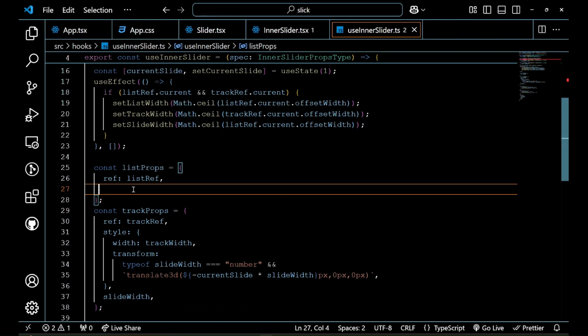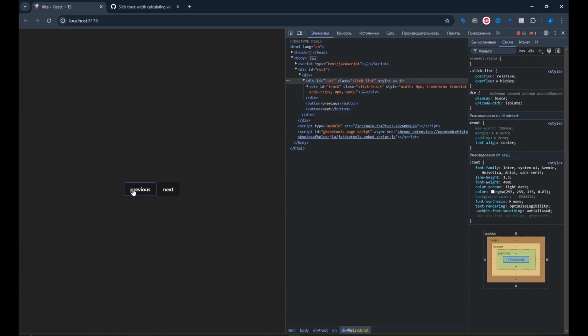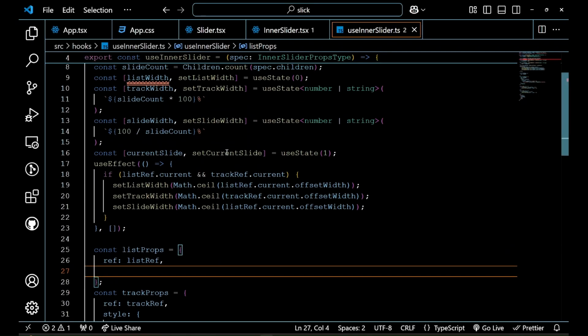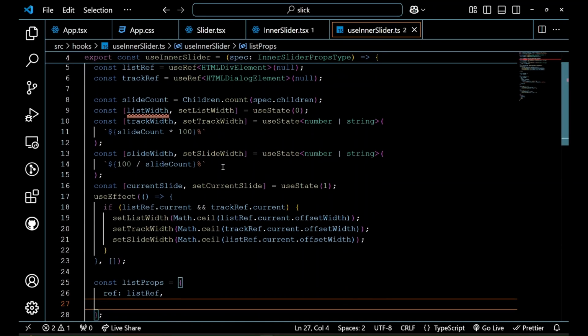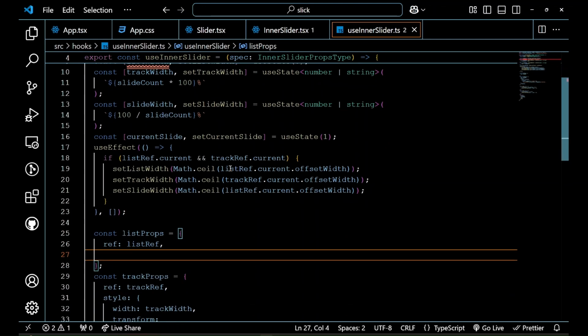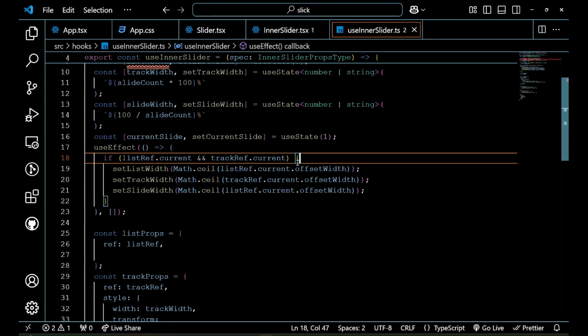Now let's see what happens next. For now, we see our slide number 2, which is some progress. Also, we see that our track is off. In order to correct it, we have to make some changes in our code and recalculate some values.